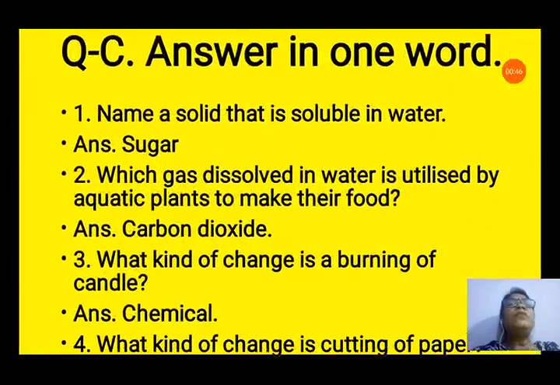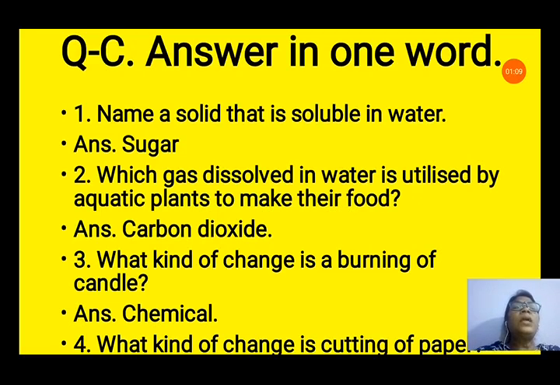Now, answer in one word. Question number C. 1. Name a solid that is soluble in water. Answer is sugar. Sugar is soluble in water and it is a solid. 2. Which gas dissolved in water is utilized by aquatic plants to make their food? Answer is carbon dioxide. It is used by aquatic plants to make their food.